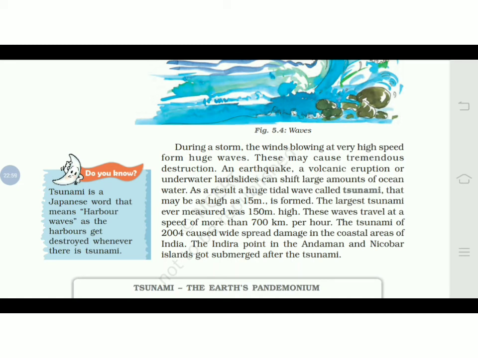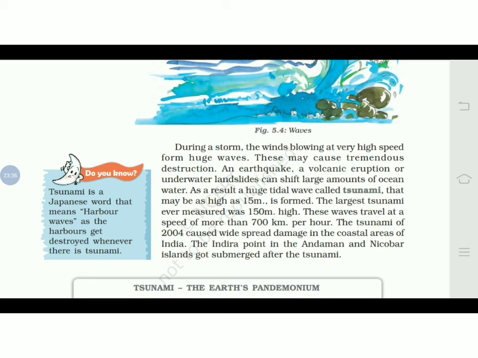An earthquake, a volcanic eruption, or an underwater landslide can shift a large amount of ocean water. As a result, a huge tidal wave called a tsunami, that may be as high as 15 meters, is formed. The largest tsunami ever measured was 150 meters high. These waves travel at the speed of more than 700 km per hour. The tsunami of 2004 caused widespread damage in the coastal areas of India. Indira Point in the Andaman and Nicobar Islands got submerged after the tsunami.